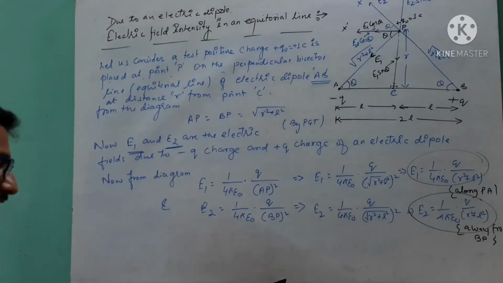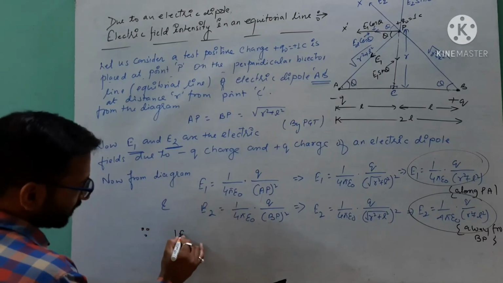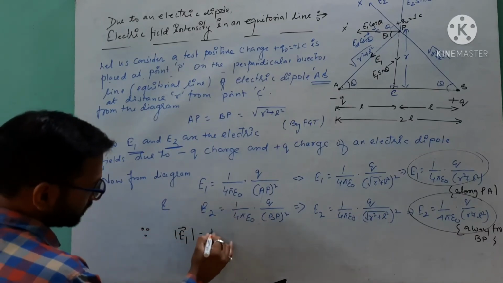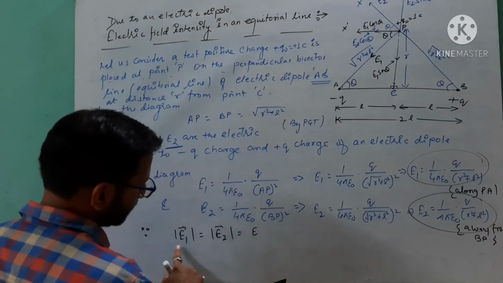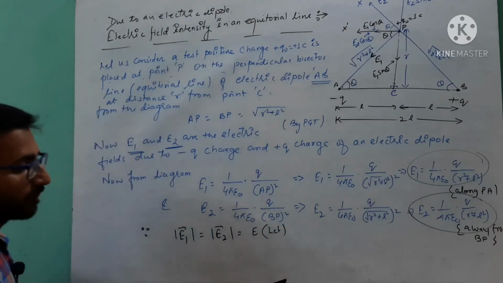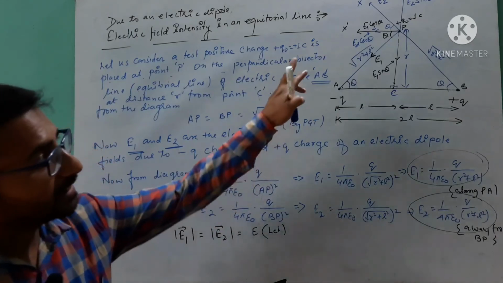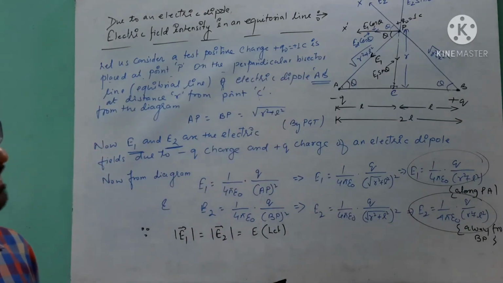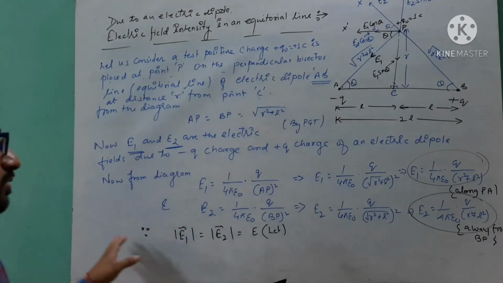Since the magnitude of E1 is equal to the magnitude of E2, I am considering this magnitude to be E, let. After that we will use the condition of resolution of vectors E1 and E2, or we can say electric field resolution we will talk about. So pause the video and note down.